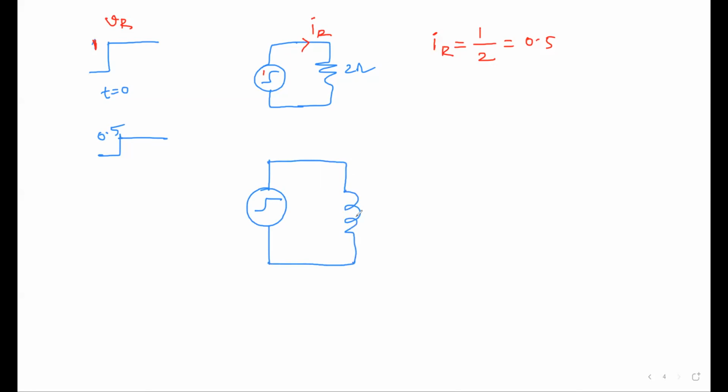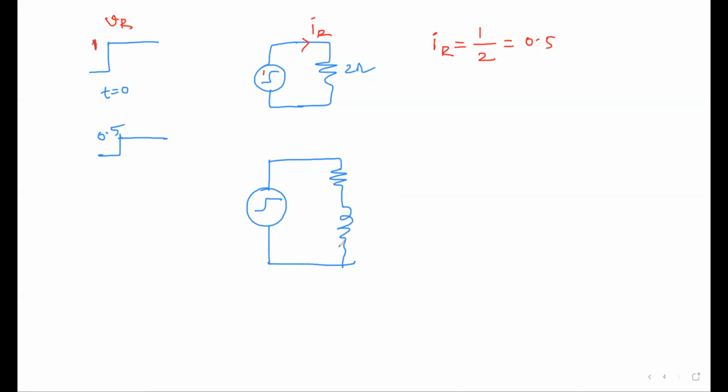The inductor is initially an open circuit and finally becomes a short circuit, so the maximum current flows through the short circuit at that point. Or you can keep a resistor in series, because if you keep the inductor directly you will get some other problem, which I don't want to explain now. So I am just keeping a resistor in series, and then you will get no problem. So what will be the final state?